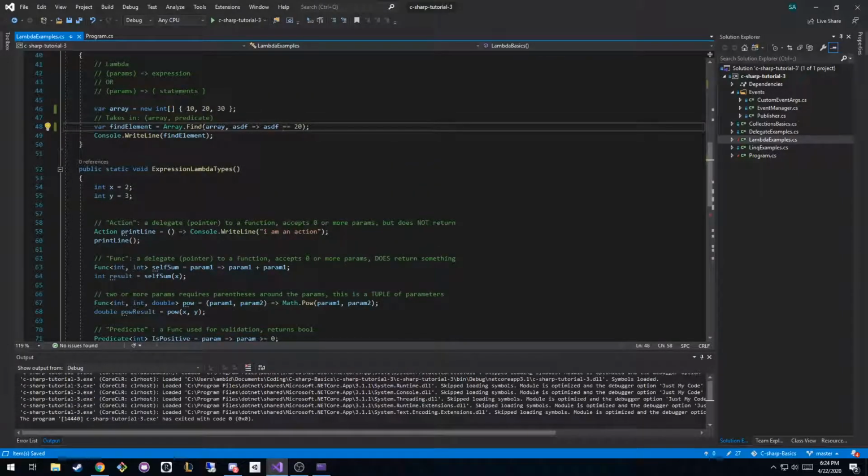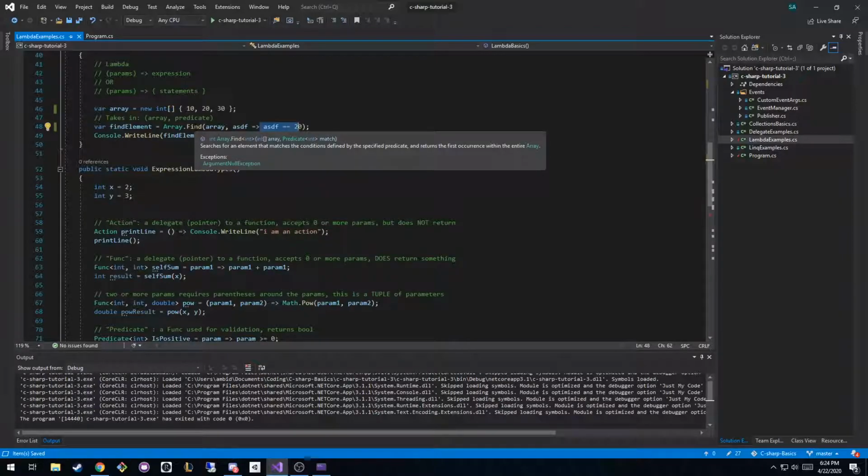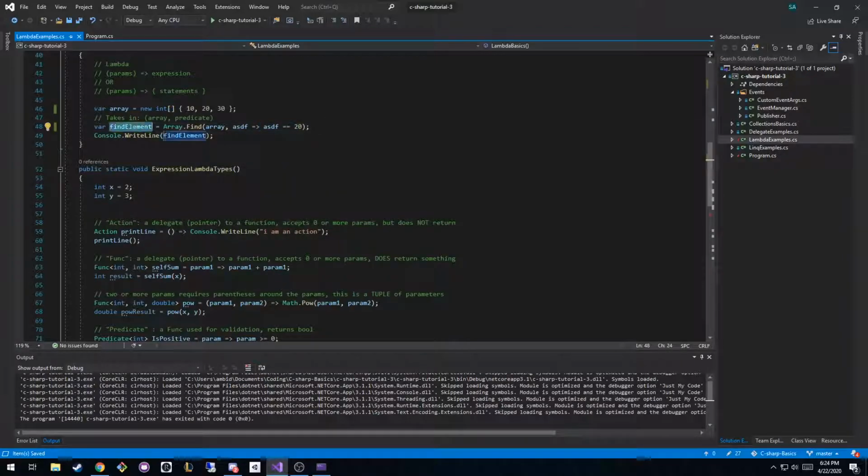So this function loops through each of the elements and says, hey, Mr. ASDF, you're equal to 10 right now. Are you equal to 20? No. We'll go back through again. It says, hey, 20, are you equal to 20? Yeah, cool. Let's spit that guy out. This is a boolean statement, true or false. We're saying ASDF, are you equal to 20? We're not setting ASDF to 20. And when this returns true, we know we found the element in the array that we're looking for. So it sets that defined element and prints it out.